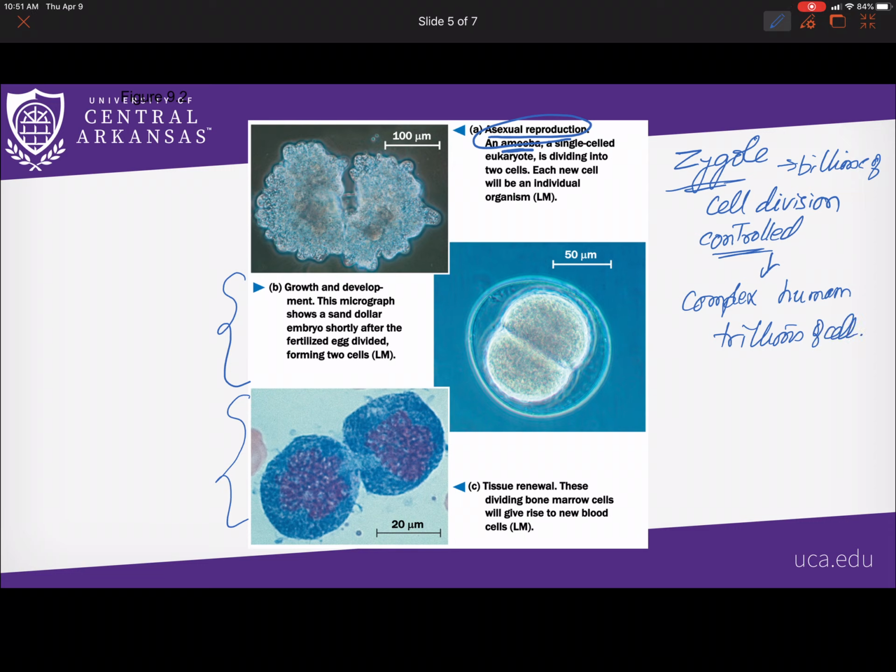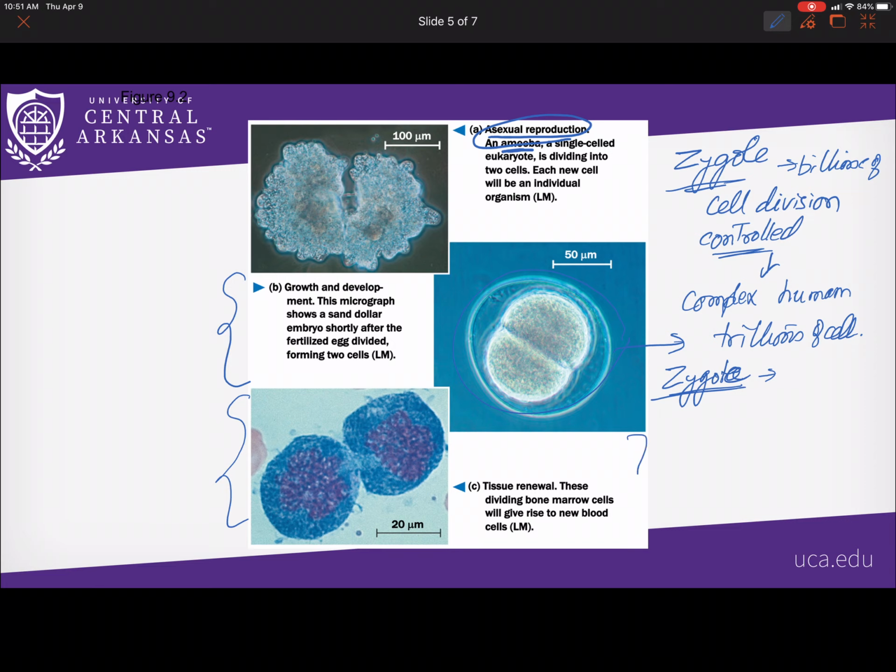So in a sense, the zygote is the ancestor of all cells in our body. So if you think about this, the zygote is the ancestor for all the cells in our body. That is the growth part of it. And you see an example right here where the zygote is dividing into two, that's its first cell division, but this undergoes billions and billions of cell divisions.